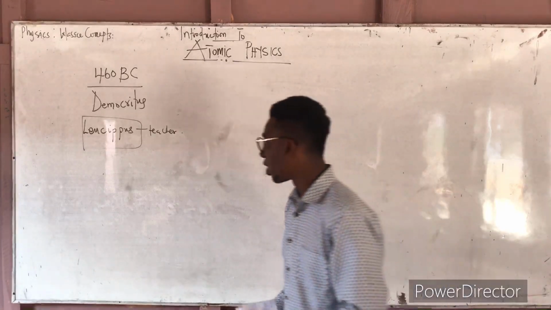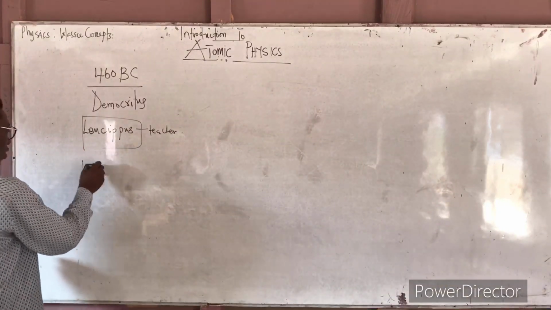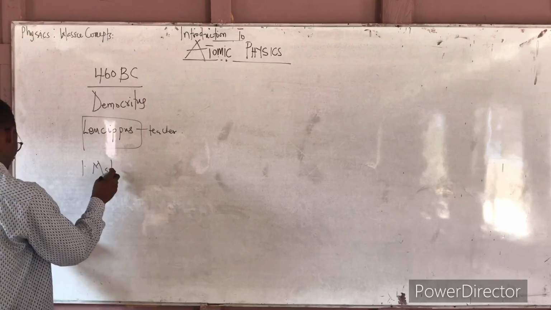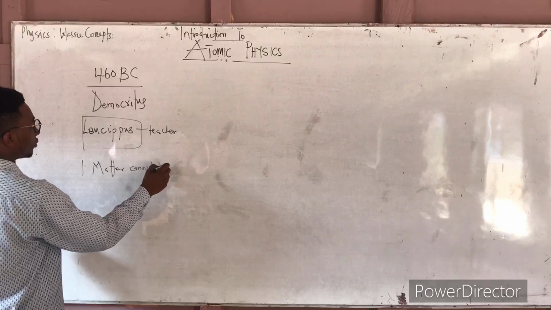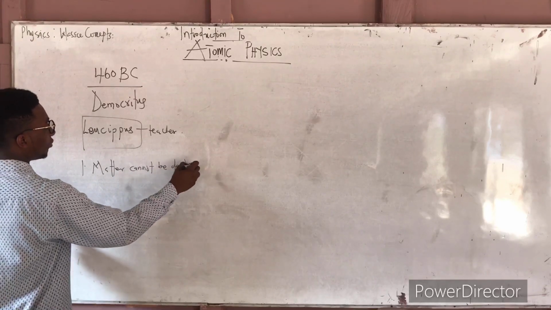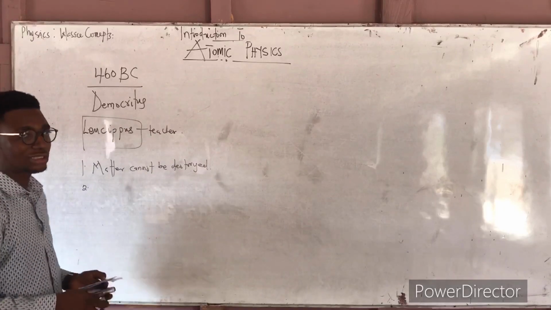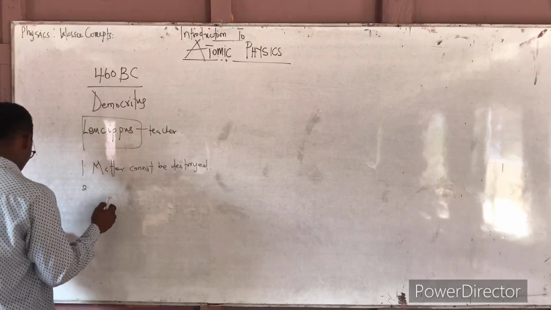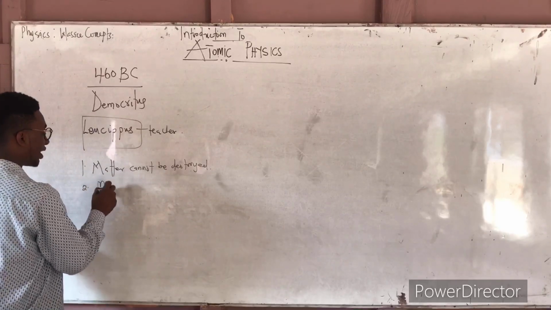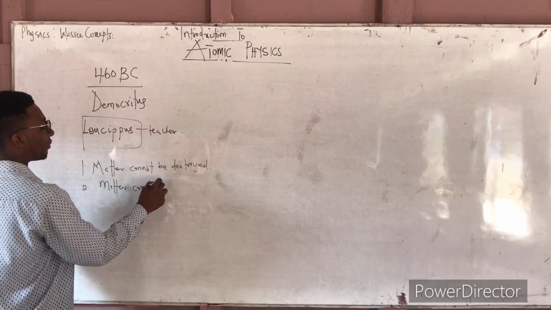And this is why he said, one, matter cannot be destroyed. So this is the first thing Democritus said. He said, two, matter can be subdivided.